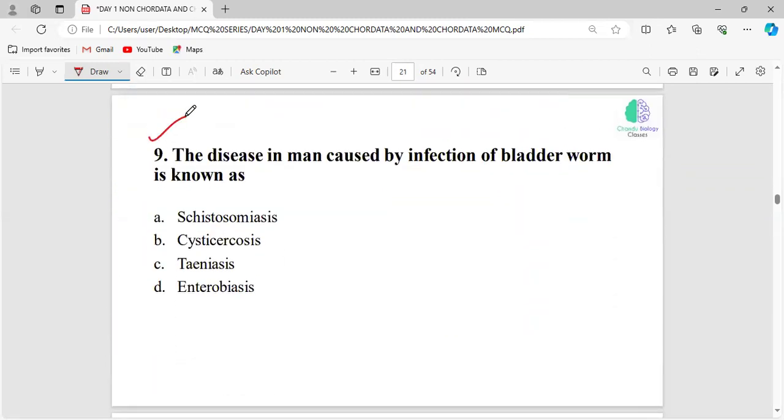And the next question: the disease in man caused by the infection of bladder worm is known as?